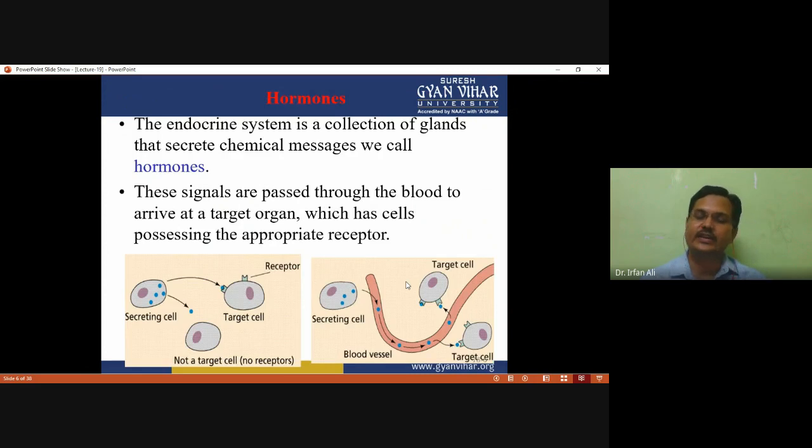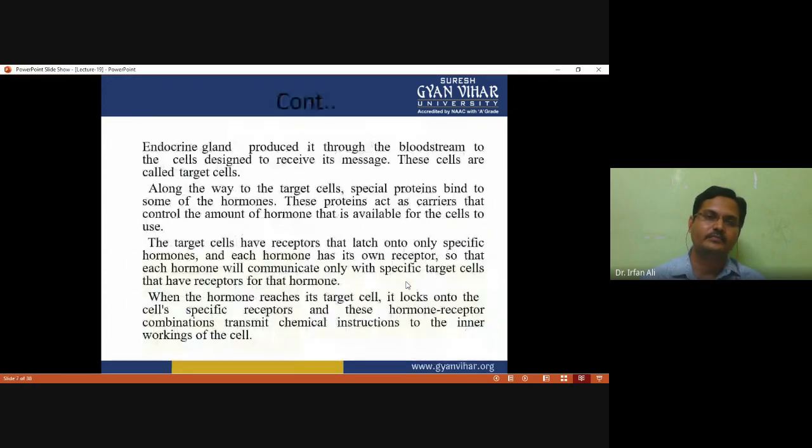In this figure you have to see how these hormones act on their target cells. A target cell is a cell which has receptors. In this figure you can see the secreting cell, which is found in the endocrine system, and the target cell, which has a receptor. The endocrine gland's product travels through the bloodstream to the cells designed to receive its message, and these cells are called target cells.